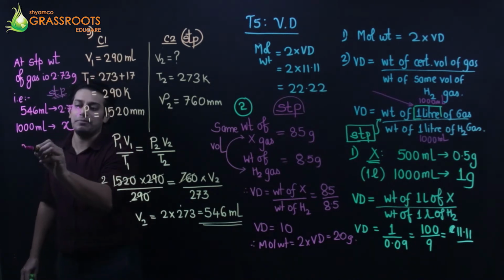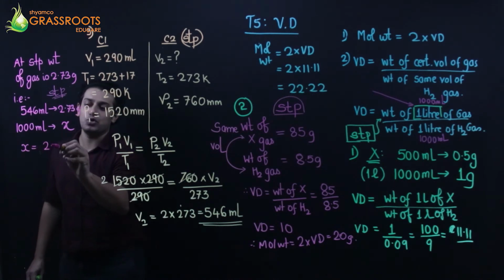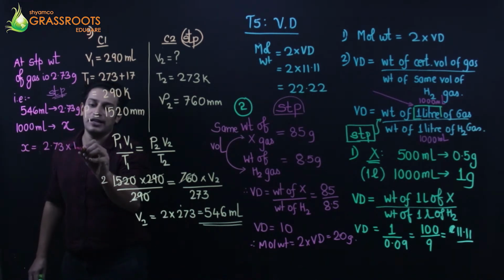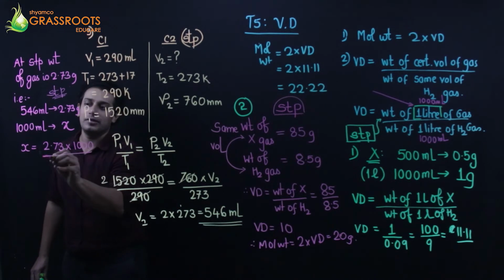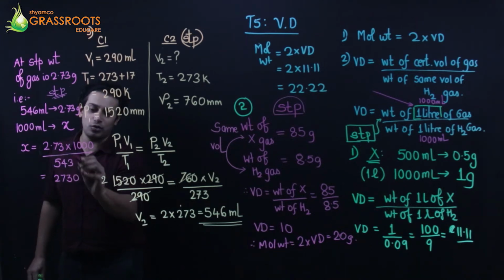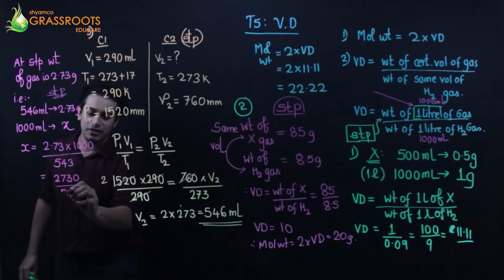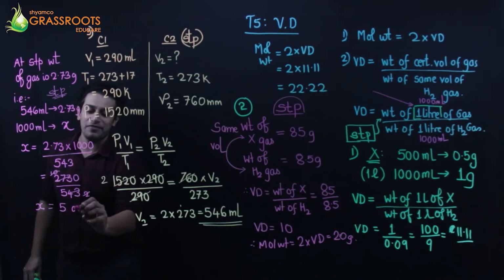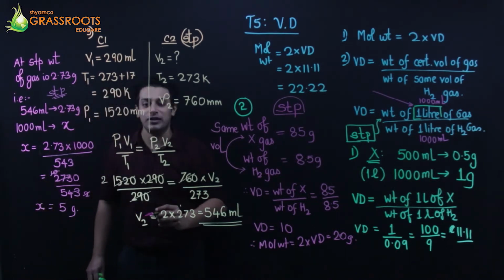So you cross multiply, you get the answer as 2.73 into 1000 upon 546. So 2730 upon 546, and the answer is going to be 5. 5 grams it will occupy at 1 liter.